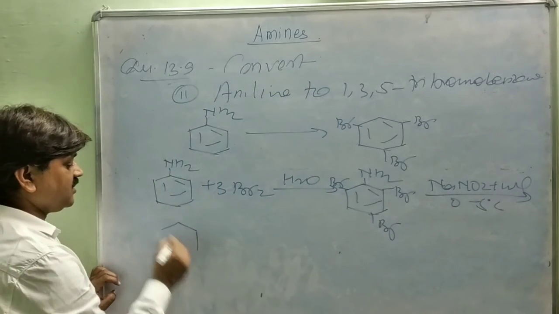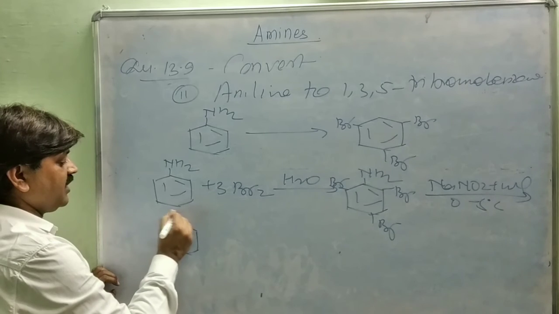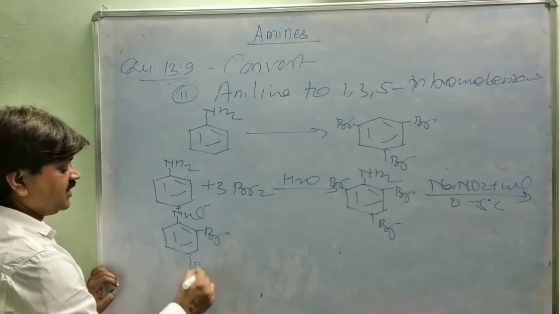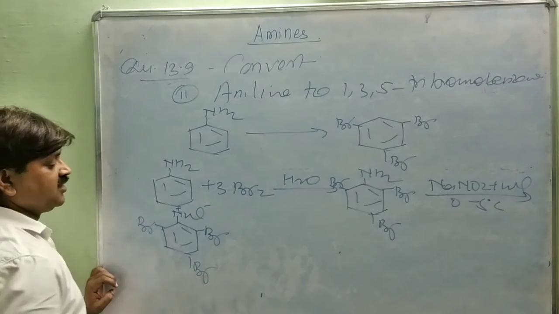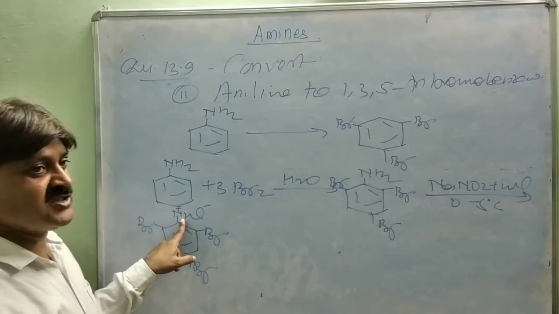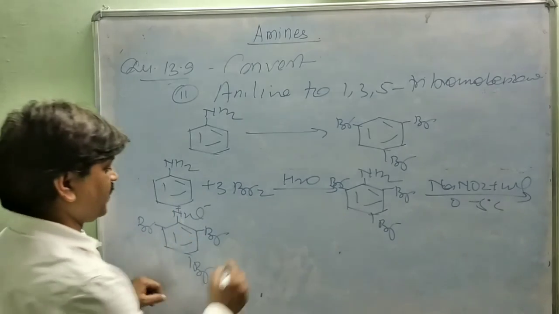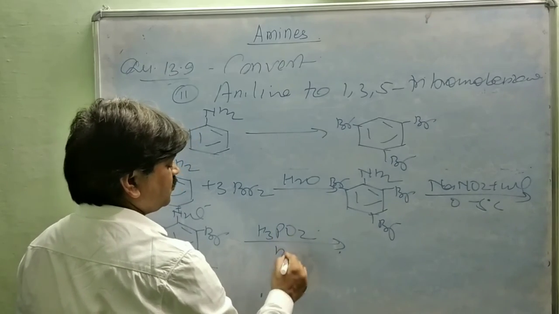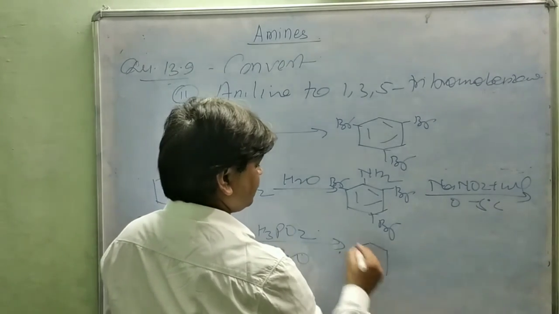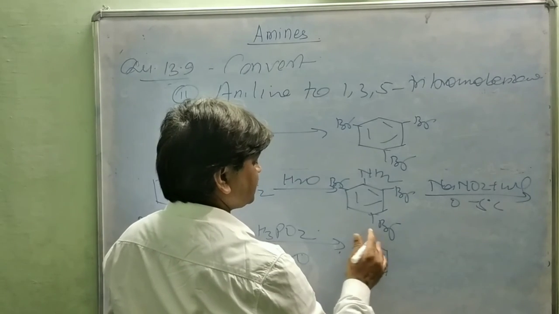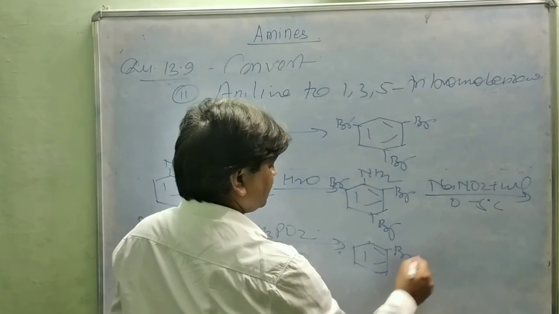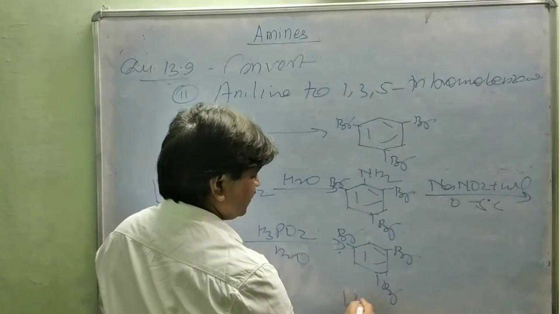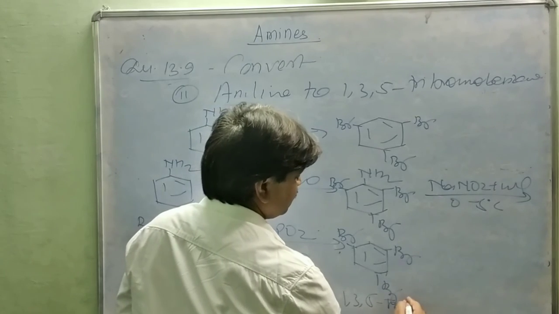This gives the diazonium salt, N2+Cl-, with Br at three positions. This is diazotization. Now the nitrogen group is replaced by hydrogen with H3PO2 and H2O, forming 1,3,5-tribromobenzene.